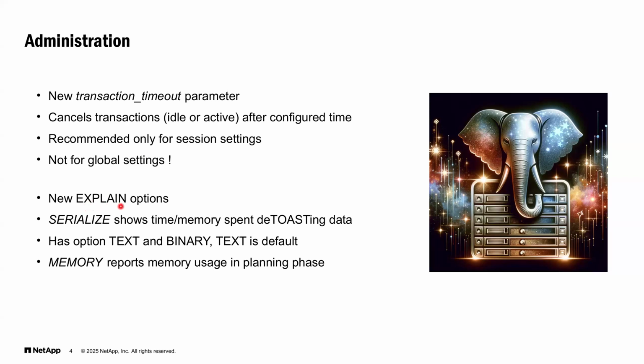The EXPLAIN command has some new options. First of them is SERIALIZE, which shows time and memory spent for detoasting data. This SERIALIZE option has two settings, text or binary. Text is default. There is another option for EXPLAIN called MEMORY, and by switching it on, it will report memory usage in the planning phase of the query.